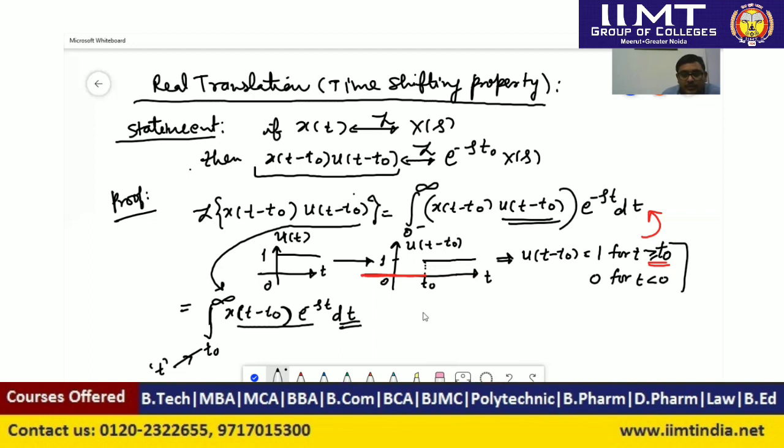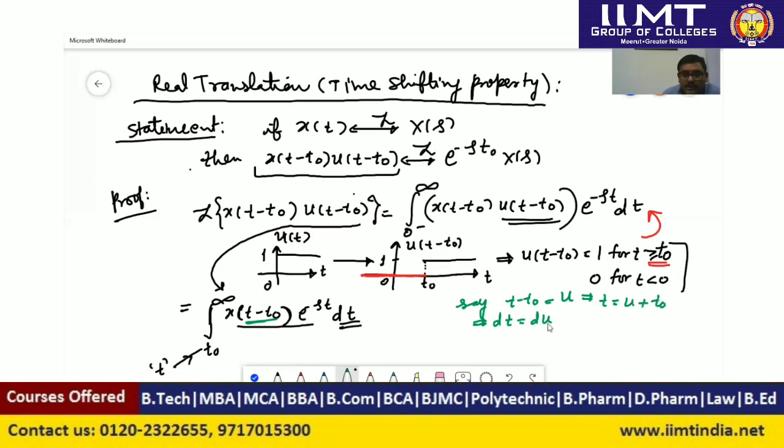So here we have to transform the variable. So what we can do here, say t minus t naught is equal to u. We are transforming this term inside the bracket, that is t minus t naught equal to u. Now differentiating both sides, we can say here dt is equal to du. Here t naught is a constant, that is the value of some time instant, and if t minus t naught equal to u, then we can write that t equal to u plus t naught and dt equal to du.